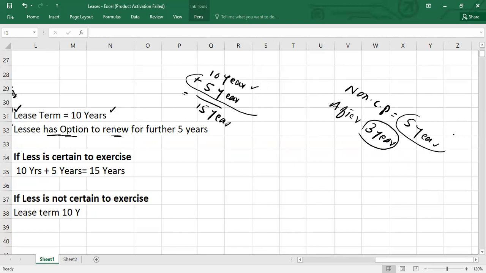Of course, if you are certain you are not going to terminate after 3 years, then from today onward we can say our lease period is 5 years. So the lease term is 5 years. This is how you will deal with the lease term.